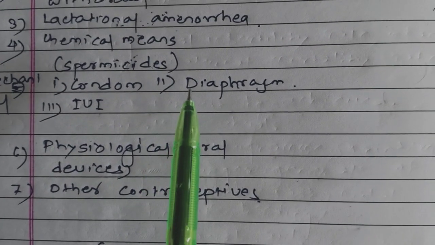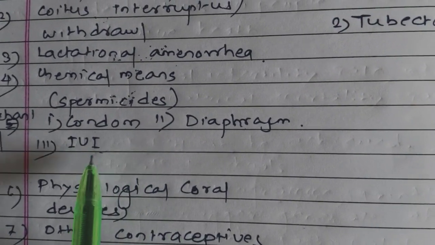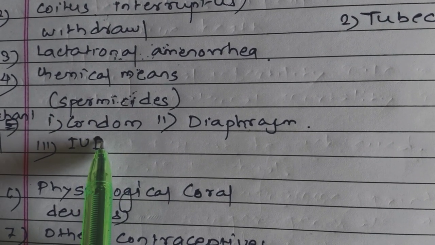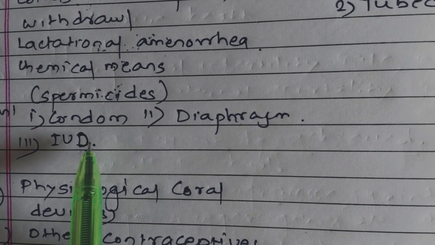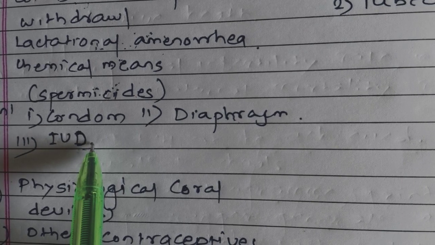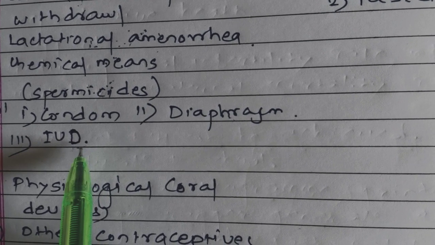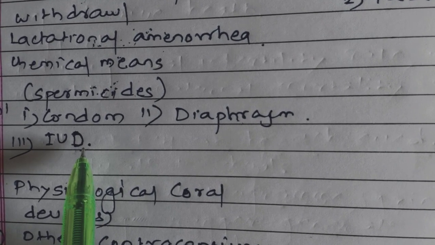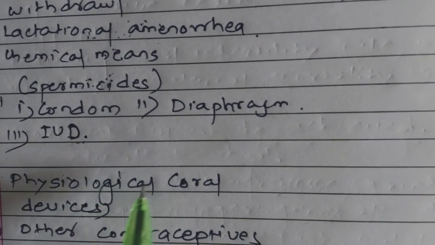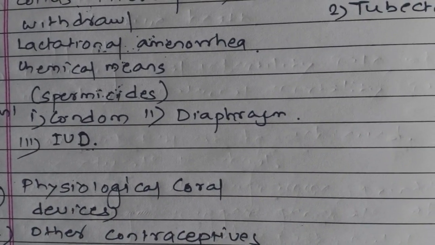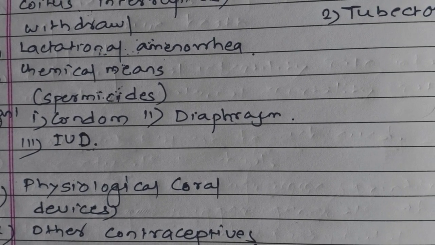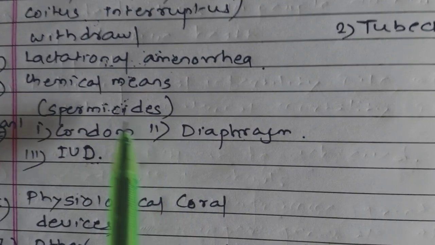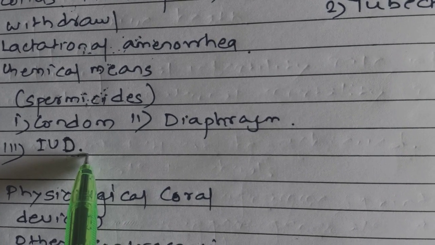Next one, intrauterine devices, that is IUDs. IUI म्हणण्यापेक्षा इथे म्हणूया IUDs, intrauterine devices. Intrauterine devices include the loop, copper T, and hormone releasing IUDs, which are fitted into the female reproductive tract. Lippes loop is a plastic double S shaped ring.